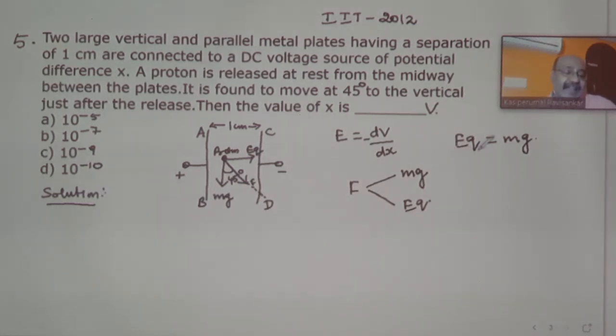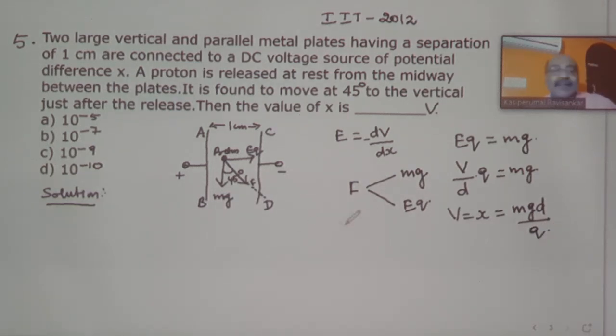What is this EQ? How can I write V? E can be written as, in general, V divided by D multiplied by the charge Q, equal to M into G. You are asked to calculate V, which is given as X. So V equal to X, that I have to calculate, is equal to M into small g into D divided by Q, taking this Q to the denominator.